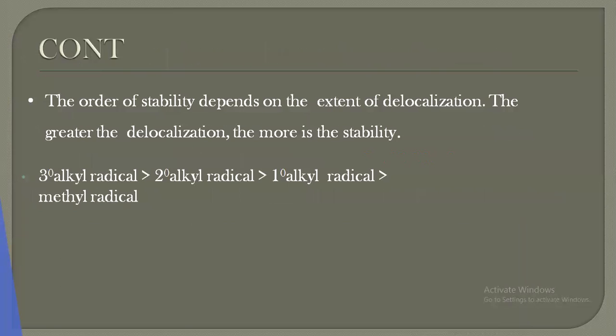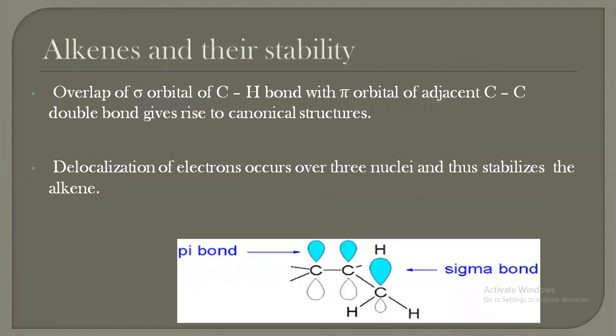The order of stability depends on the extent of delocalization. The greater the delocalization, the more will be the stability. Alkenes and their stability. Overlap of sigma orbitals of the C-H bond with the pi orbital of the adjacent C=C double bond gives rise to canonical structures. Delocalization of electrons occurs over three nuclei and thus stabilizes the alkene.